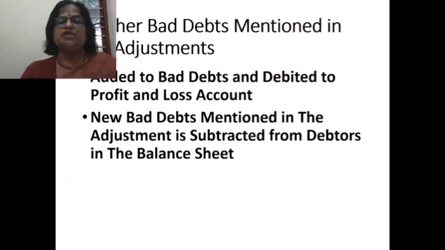Now, new bad debts mentioned in the adjustment is subtracted from debtors in the balance sheet. So, two adjustments. One is, to the already existing bad debts in the profit and loss account, this new bad debts will be added and debited to profit and loss account. Second is whatever the new bad debts mentioned outside the trial balance, that will be subtracted from debtors in the balance sheet.